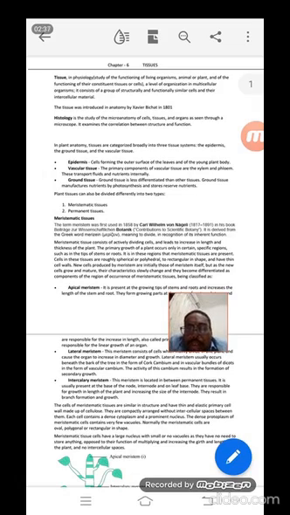Remember, it can be for a function or functions; any one of that can be called a tissue. The first person who introduced this term tissue is Xavier Bichat in 1801, and the study of tissues is known as histology.